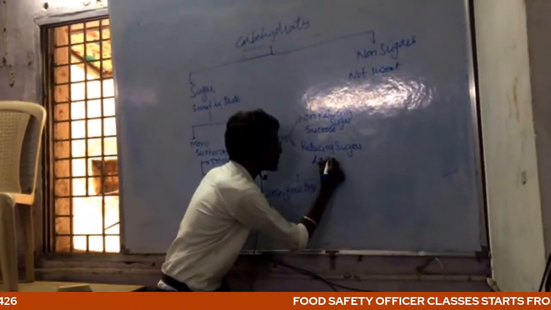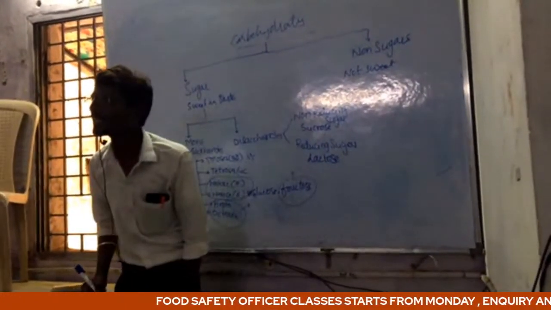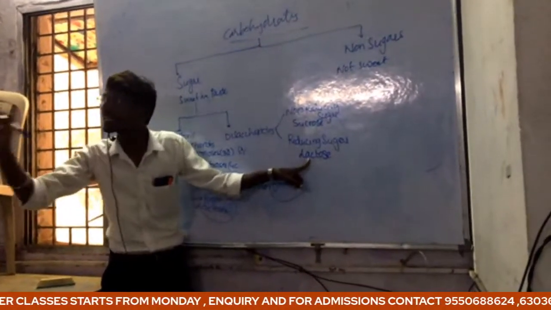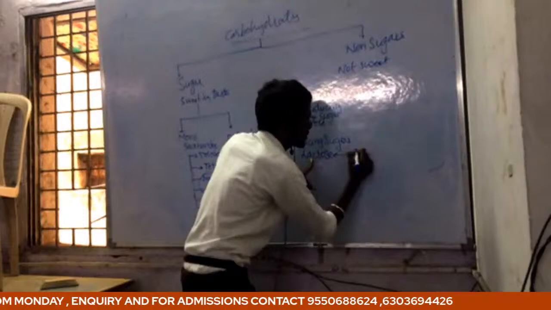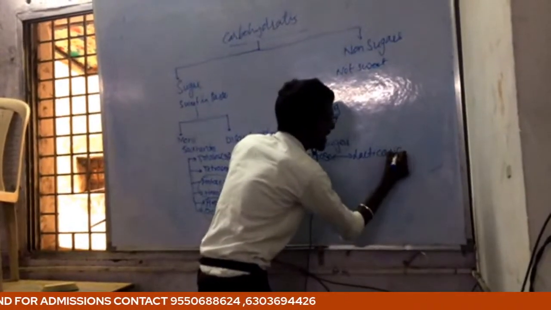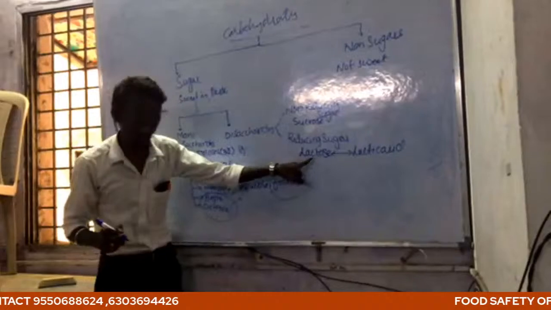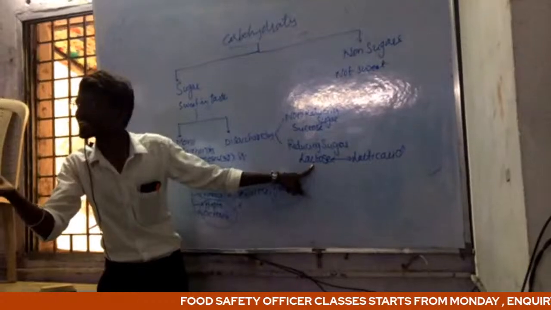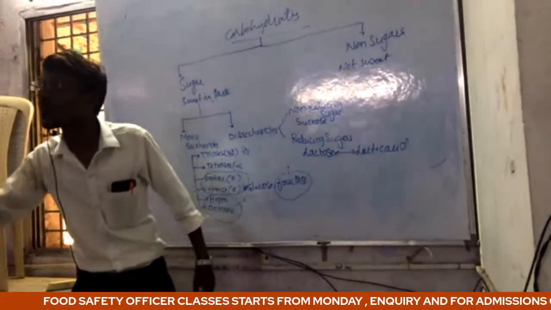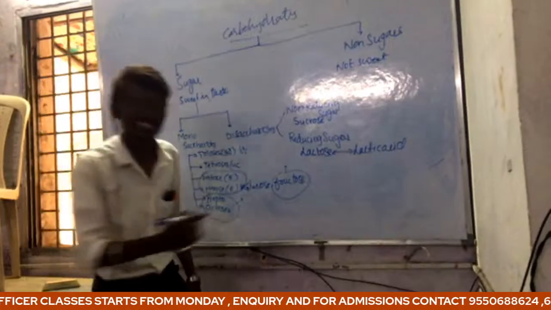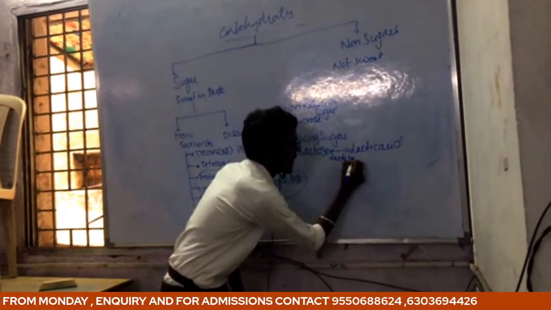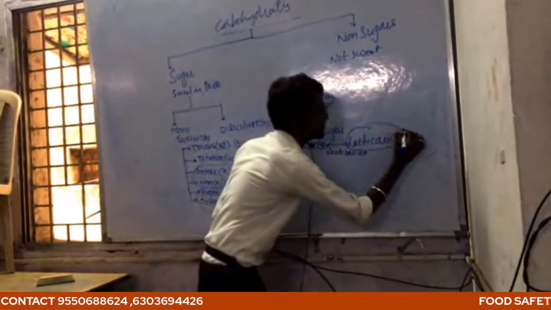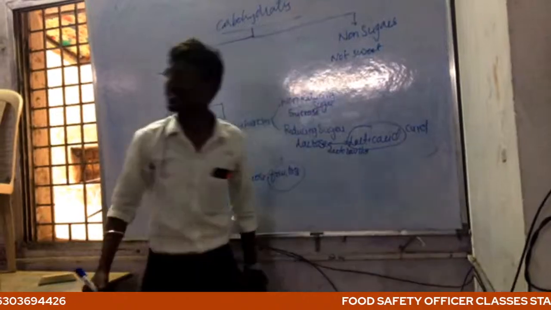This lactose is converted into lactic acid by the microorganism Lactobacillus, and this lactic acid is present in curd.